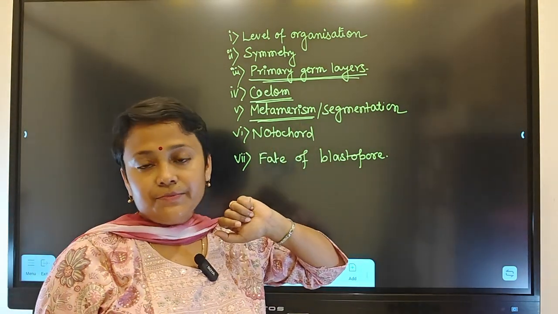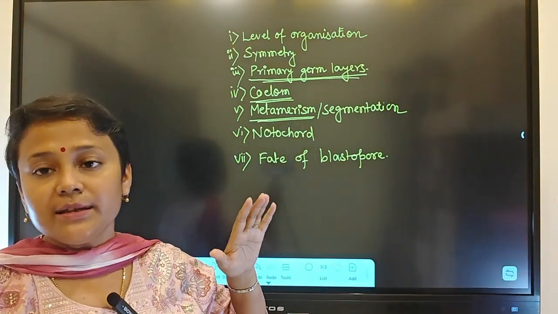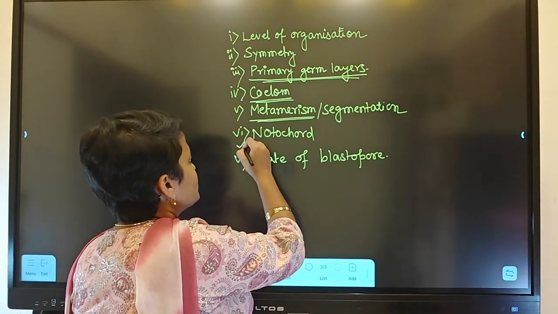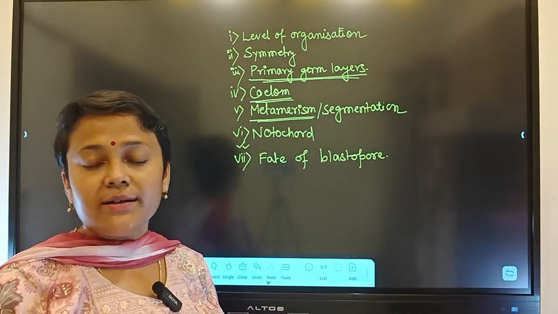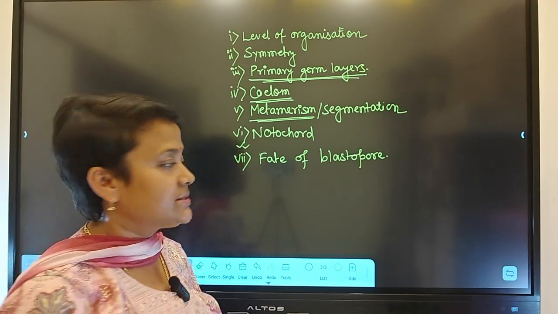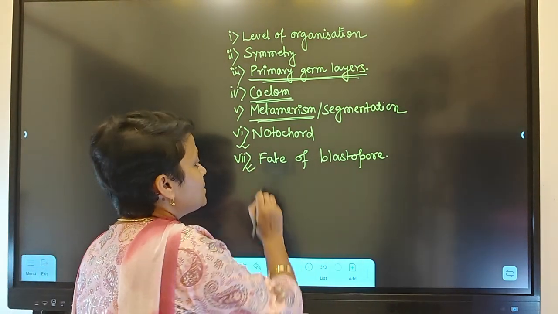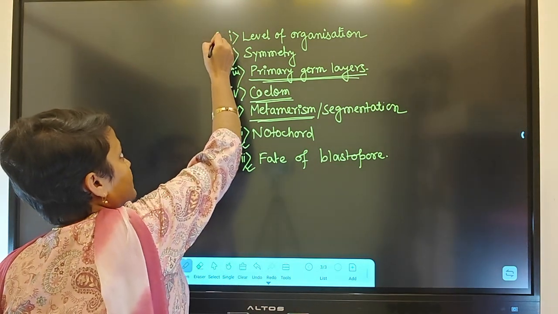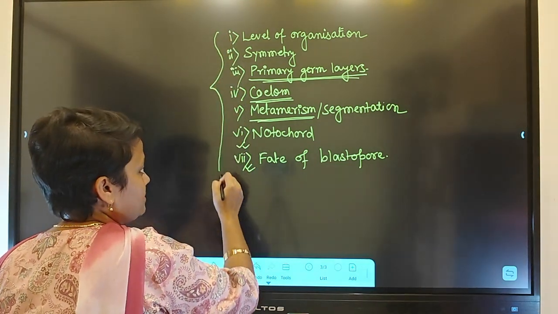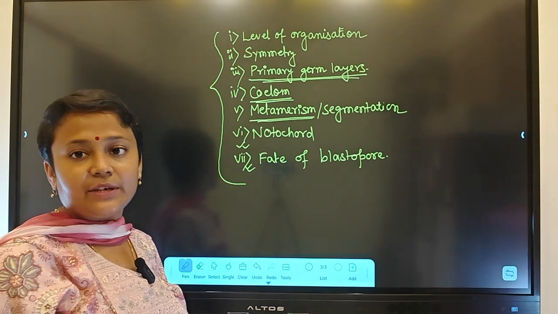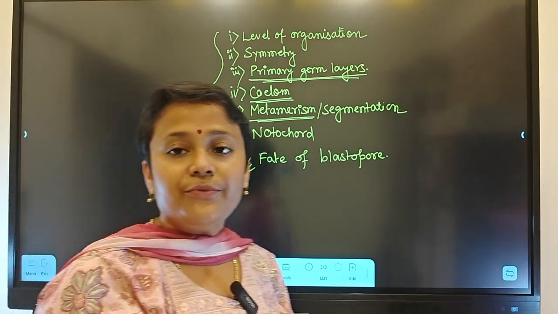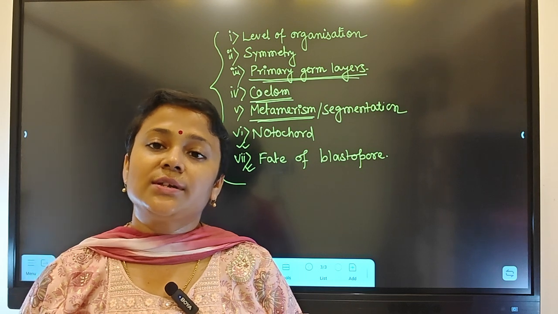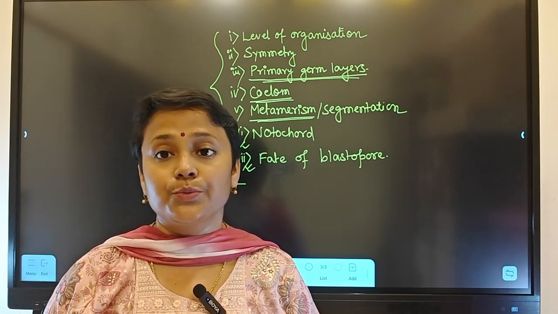Coming to metamerism, that is the serial repetition of organs with external and internal division. Metamerism examples: annelids, arthropods and chordates, right? Notochord: those who have a notochord are chordates, and those who don't are non-chordates. Fate of blastopore, we discussed just now. So I have discussed all 7 bases of classification. Okay, so these are 7 factors by which we can classify organisms or animals into different groups.